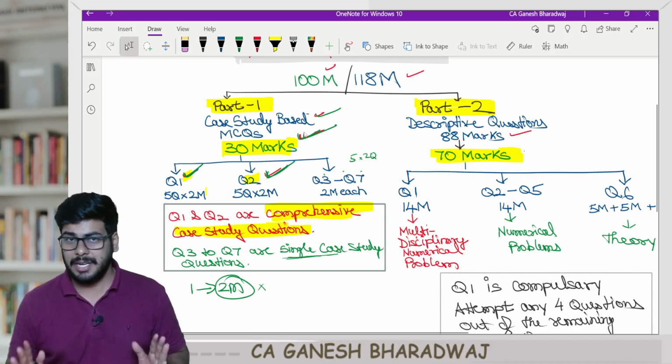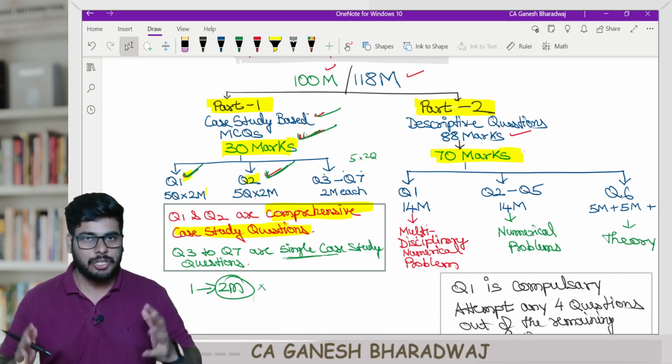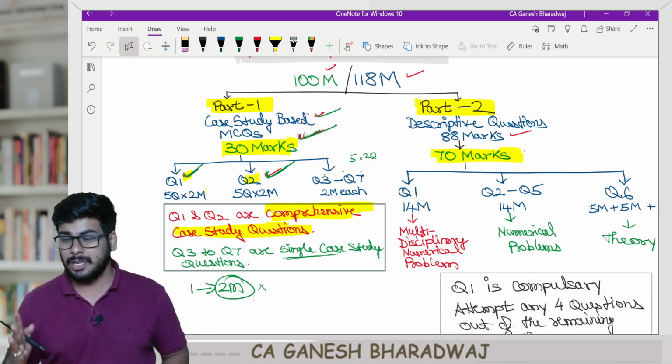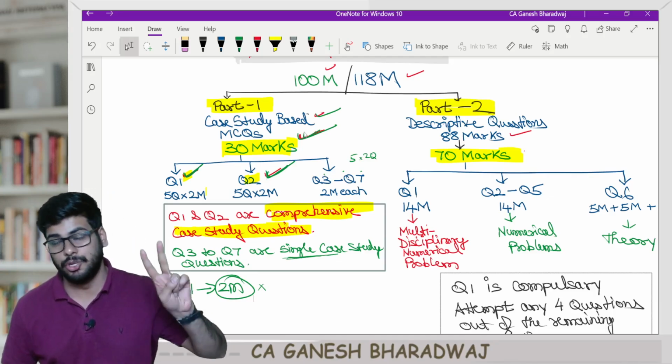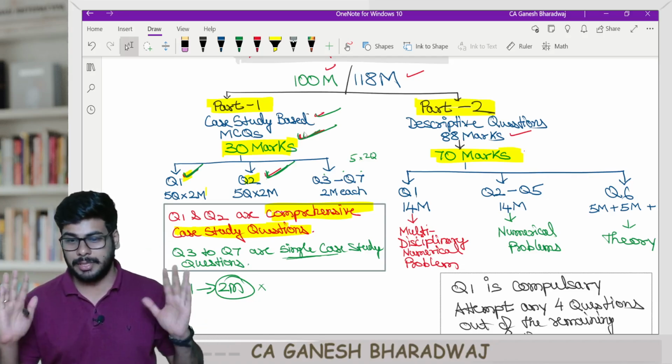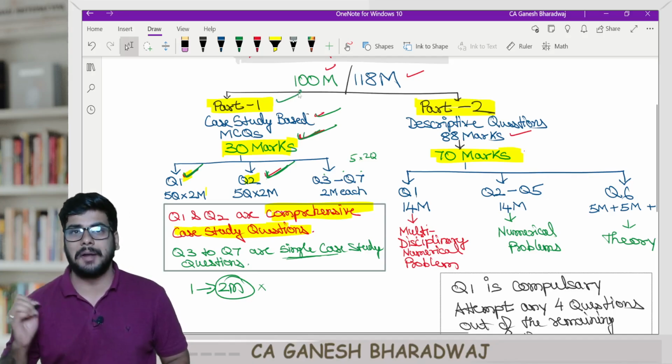So be very, very careful when you are writing the MCQs. Take some time while solving. Don't be in a hurry, because if you get the wrong answer, it is going to be entirely 0. If you get it right, you'll get the full 2. So both sides are there. You need to be careful here. So that's about part 1.